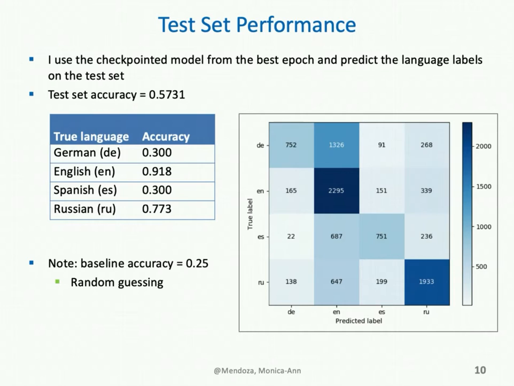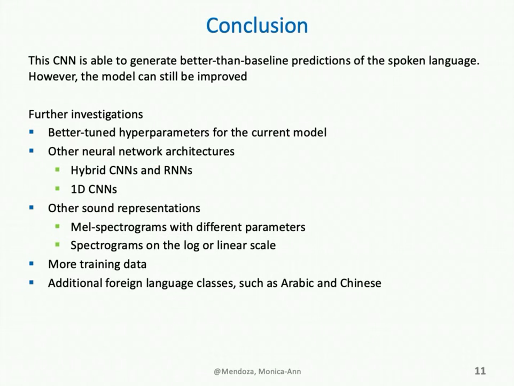I do note that while performance is not perfect, this is a considerable improvement over baseline accuracy of 25%. This 25% is equivalent to randomly guessing 1 out of the 4 classes. In conclusion, I found that my CNN was able to generate better than baseline predictions of the spoken language from the provided audio clips. However, I believe that this model can still be improved to achieve better accuracy.